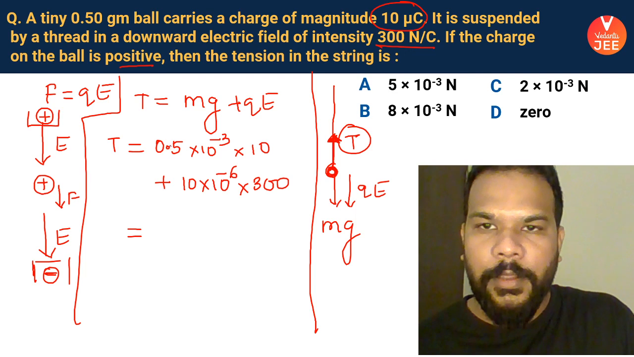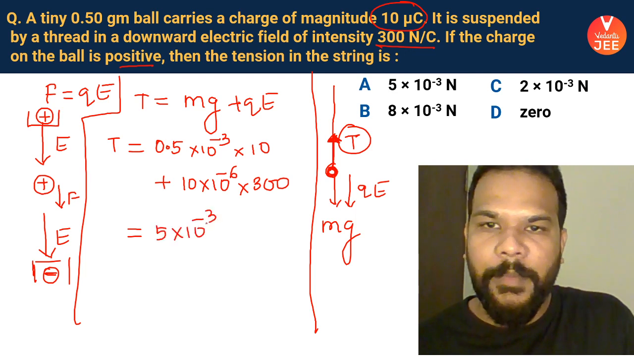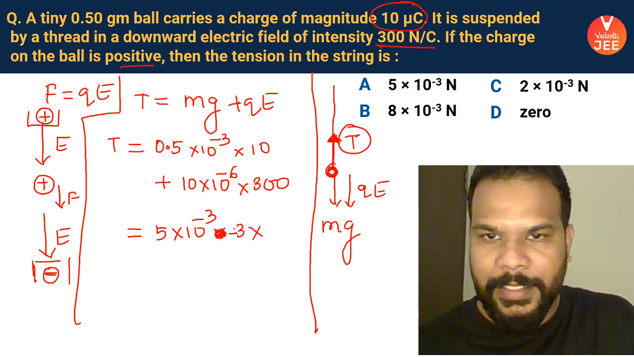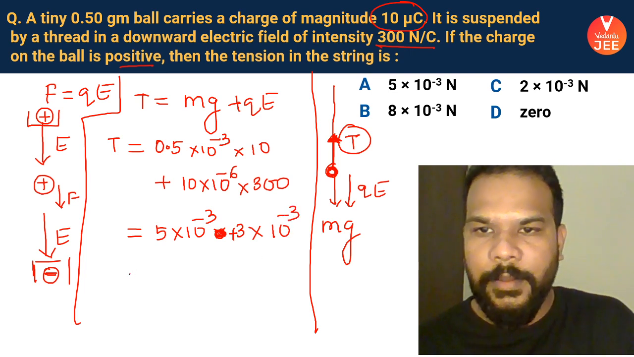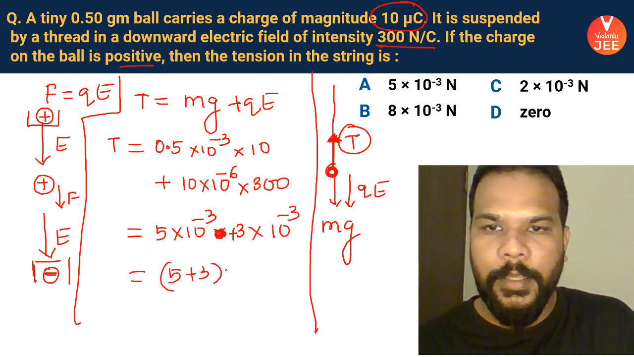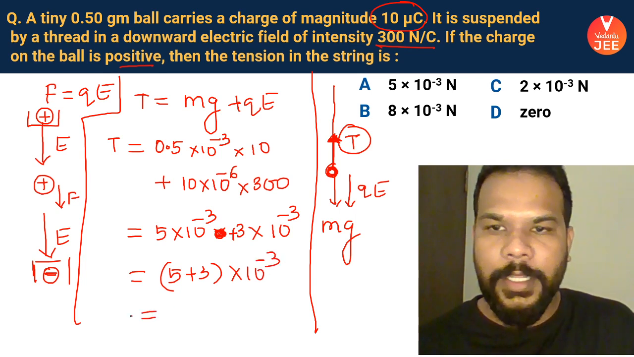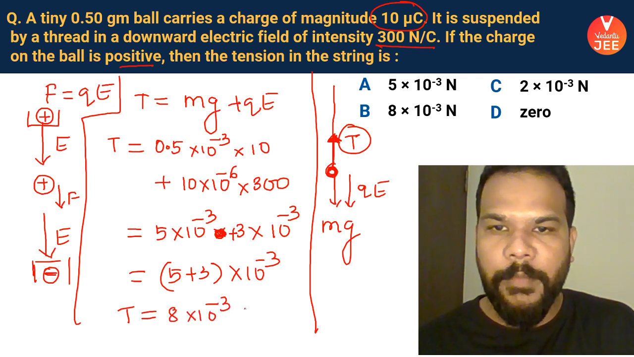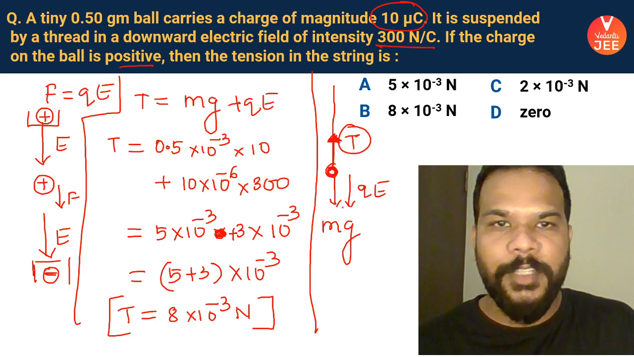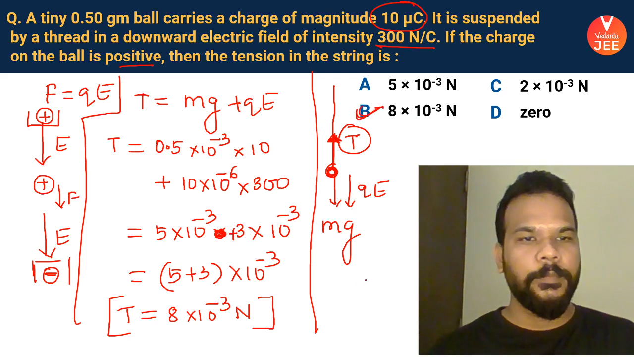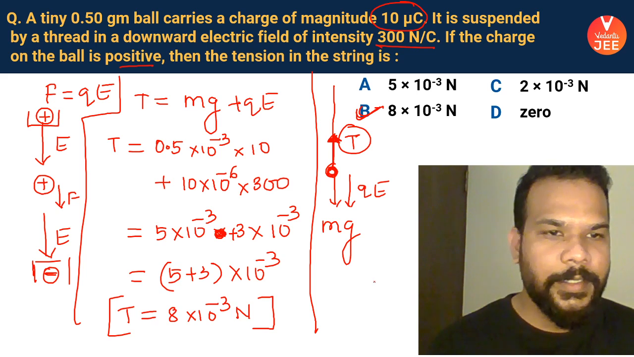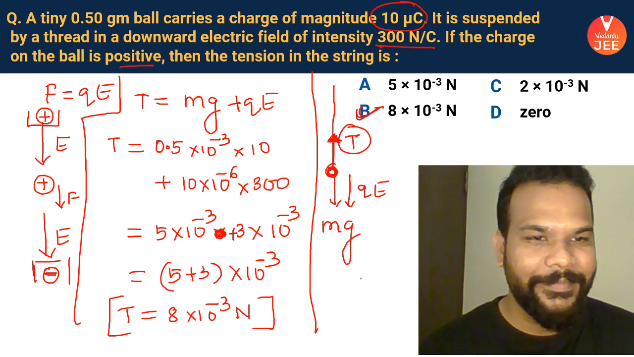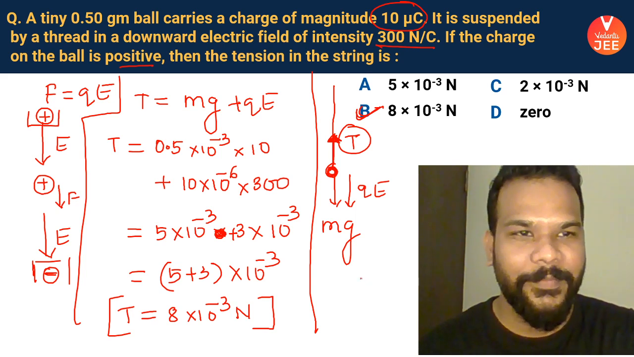So what do I have here? This becomes 5 into 10 to the power minus 3, and this becomes, this will be plus sign, 3 into 10 to the power minus 3, which means 5 plus 3 into 10 to the power minus 3. Have you guys got the answer? Yeah, the correct answer is 8 into 10 to the power minus 3 Newton. That's basically option B. Yes, Drashi, answer is B. Yes, Hara. Very nice. Okay, Drashi.